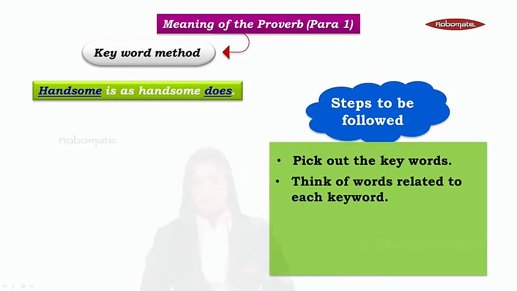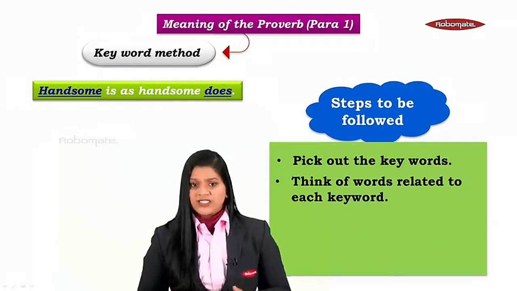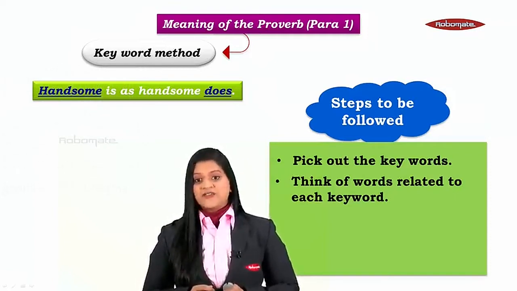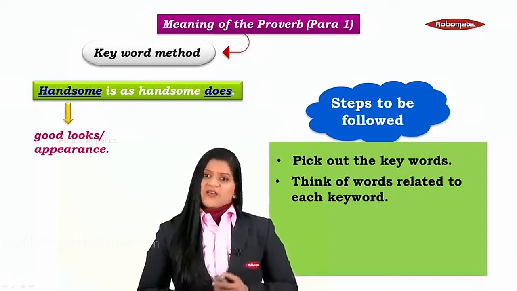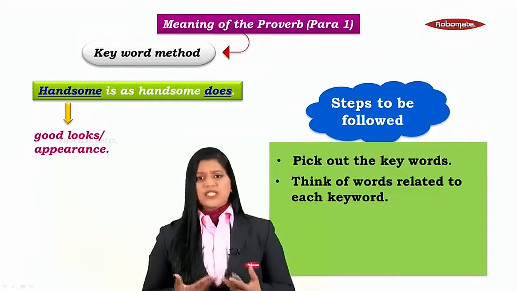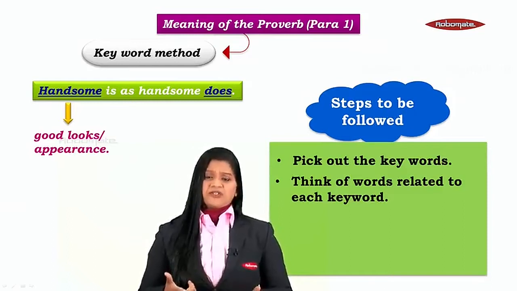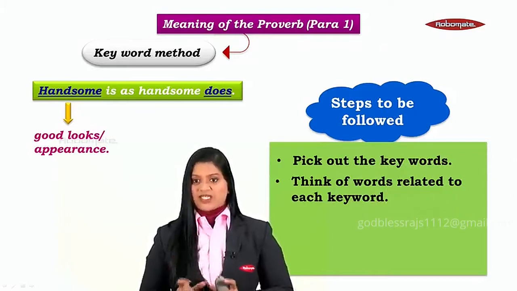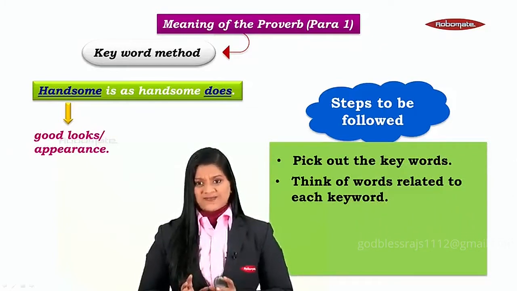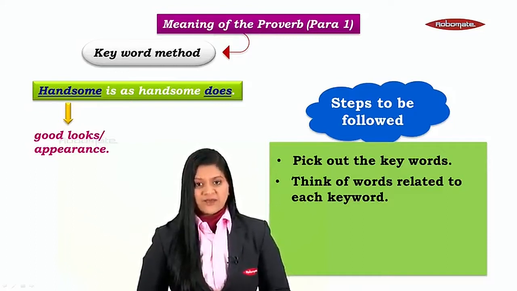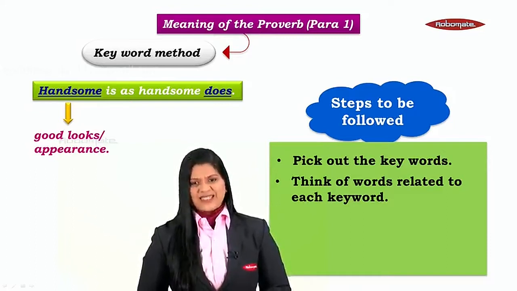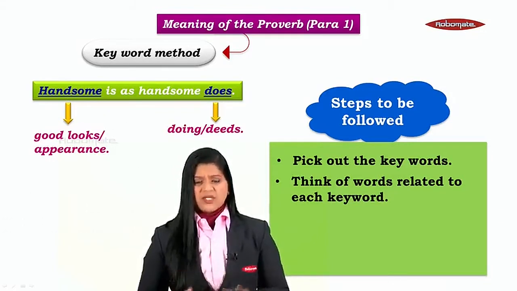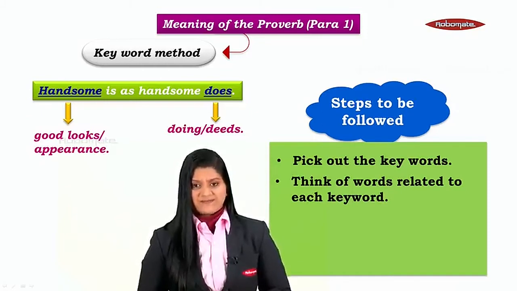Now let's move on to step number 2. Think of the words related to each keyword. Okay? Now, what is our first keyword? Handsome. And when we talk about handsome, what words come to our mind? Good looks, appearance, beautiful, whatever comes to your mind related to this particular keyword, jot down those words and move on to the second keyword. The second keyword is does, and it's as simple as doing or deeds. Does simply means doing something or the deeds of a person.